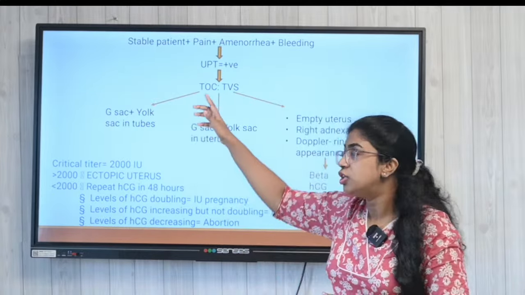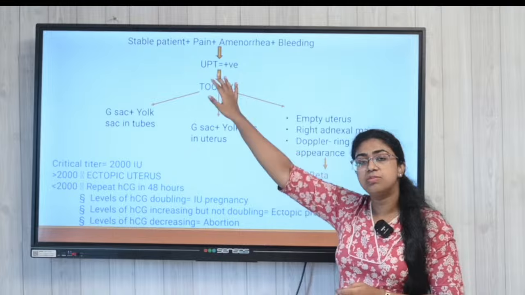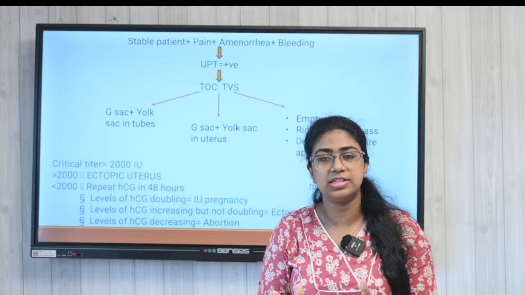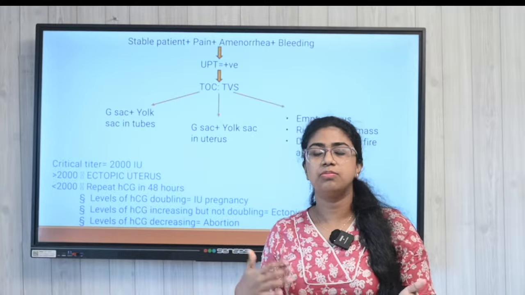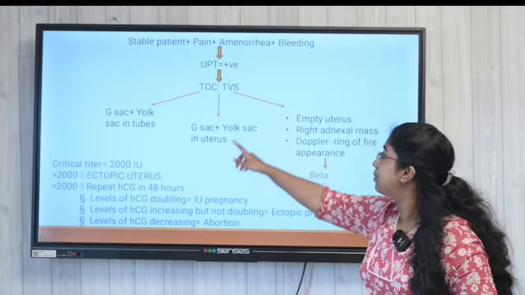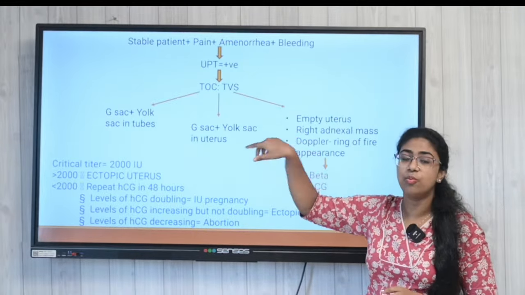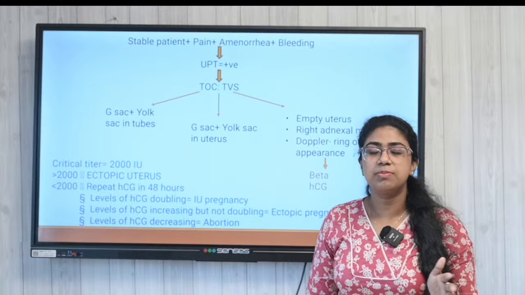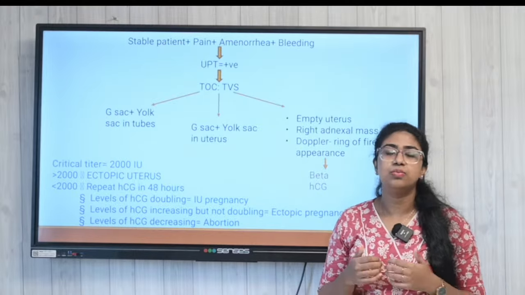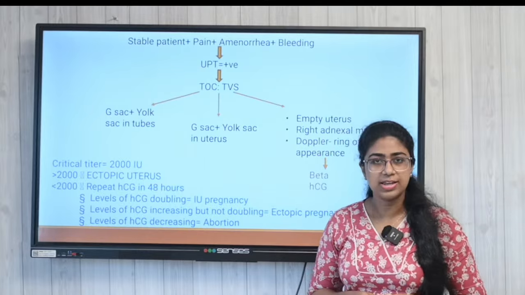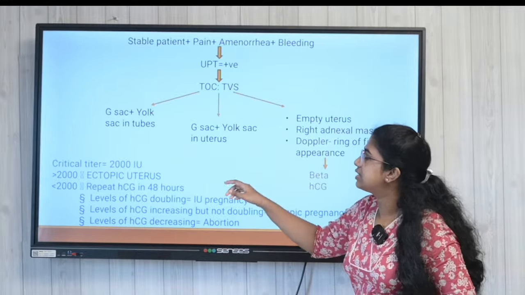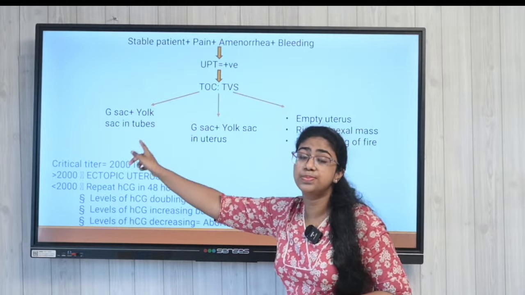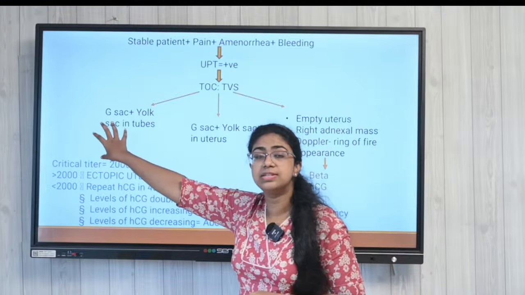So, we do a urine pregnancy test, and it comes out to be positive, because both ectopic and uterine pregnancy come out positive. So, UPT is positive. What is the next step, or what is the treatment of choice? TOC means treatment of choice, and the treatment of choice in this case would be transvaginal sonography. So, what are we going to see here? You can see a gestational sac along with a yolk sac seen in the tubes. That might be a result.